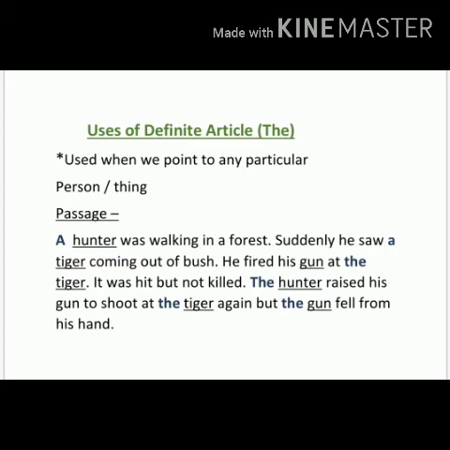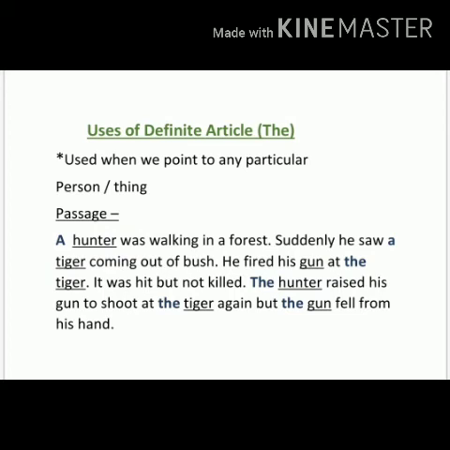So in this passage, the definite article the is used with nouns that are repeated after they have been introduced earlier. Means once those nouns have been mentioned, they have already been used. So after then when that same noun is repeating, we will make use of the. But if we are introducing it the first time, then we will make use of indefinite articles.